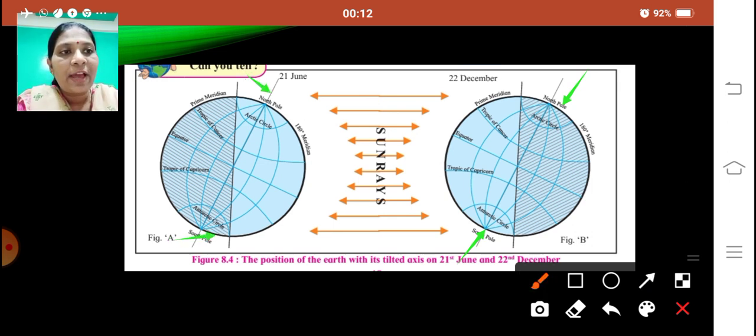Here we have the equator, the Tropic of Cancer, and the Tropic of Capricorn. This is what happens for the perpendicular rays. The perpendicular rays will only be from the equator towards the Tropic of Cancer and from the equator towards the Tropic of Capricorn.